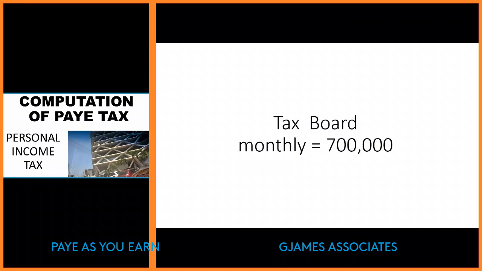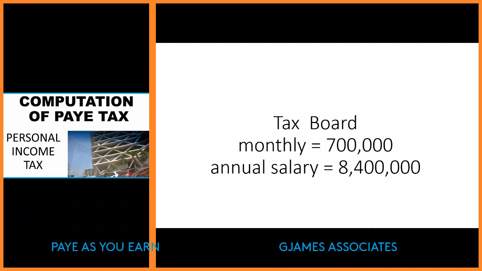Now, to determine your tax, first of all, we have to analyze it. How much are you going to earn per annum? It will be 8.4 million if you calculate it right. So your annual salary will be equal to 8.4 million.